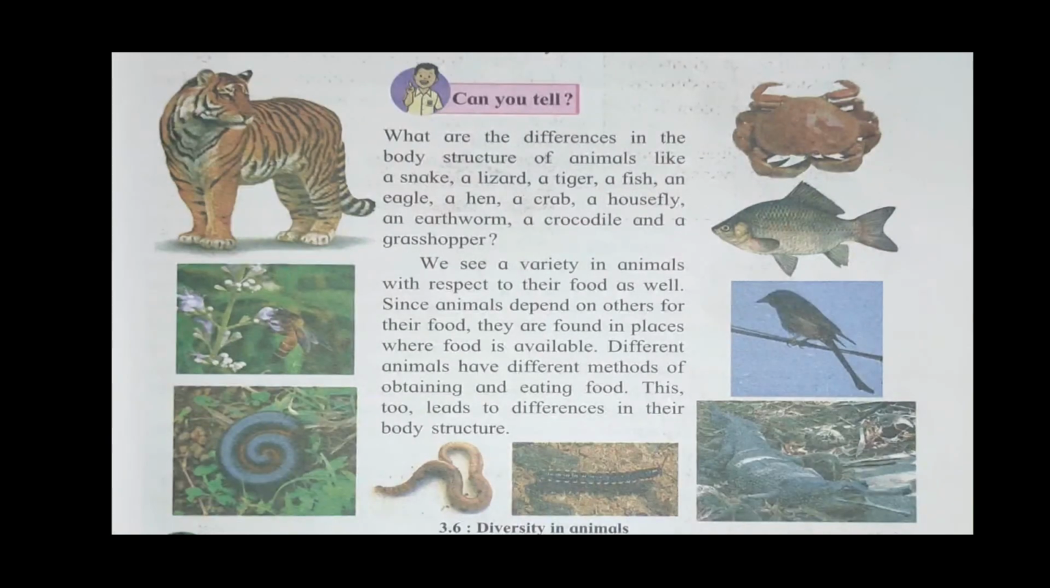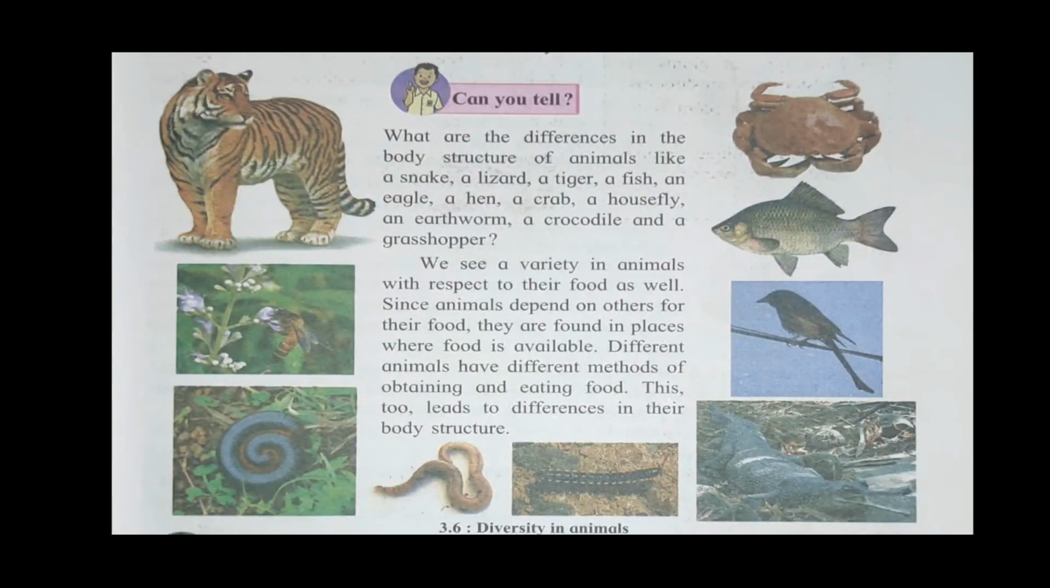Can you tell? See in the pictures, different animals are seen. What are the differences in the body structure of animals like a snake, lizard, tiger, fish, eagle, hen, crab, housefly, earthworm, crocodile, and grasshopper?